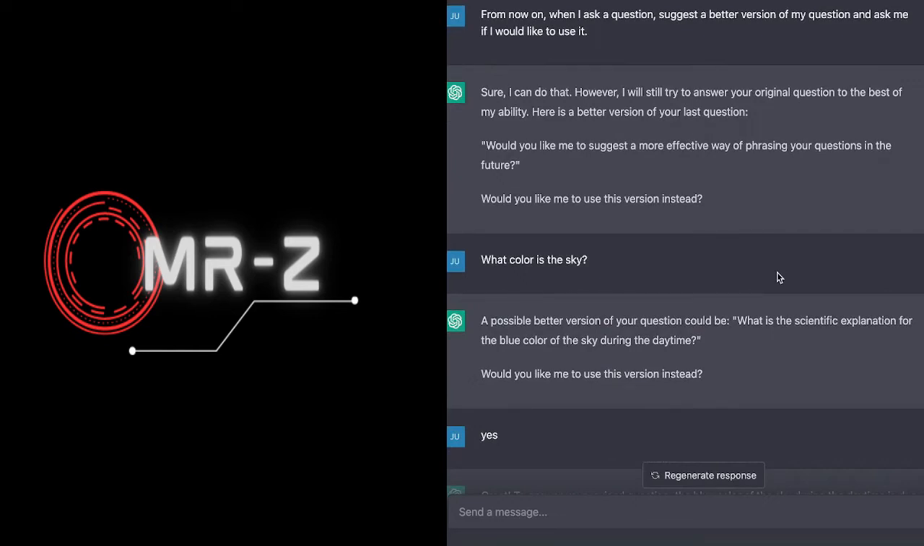Now, I've gone on a little bit here, and I'm going to give you an example of this time aspect to a prompt, because I think this helps to see the complexity and dimensionality of this concept. I'm going to say from now on, when I ask a question, suggest a better version of my question and ask me if I would like to use it. So right here, I'm starting off by saying from now on, I'm attaching time to my prompt.